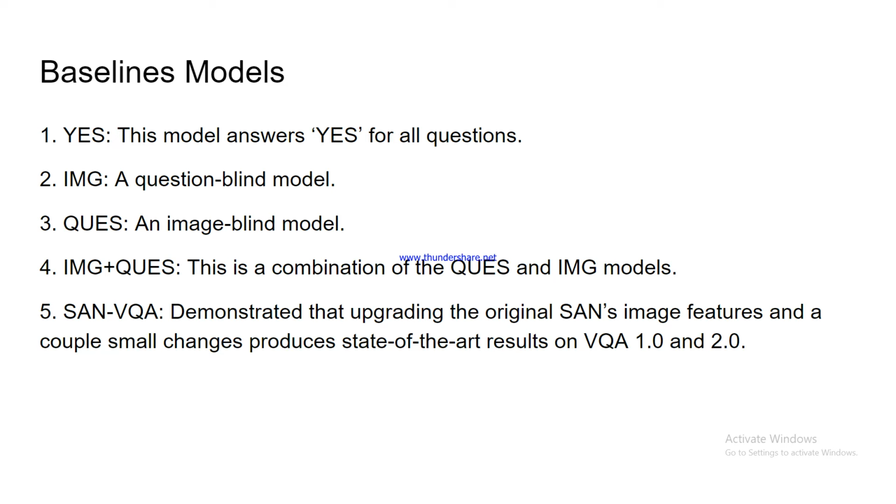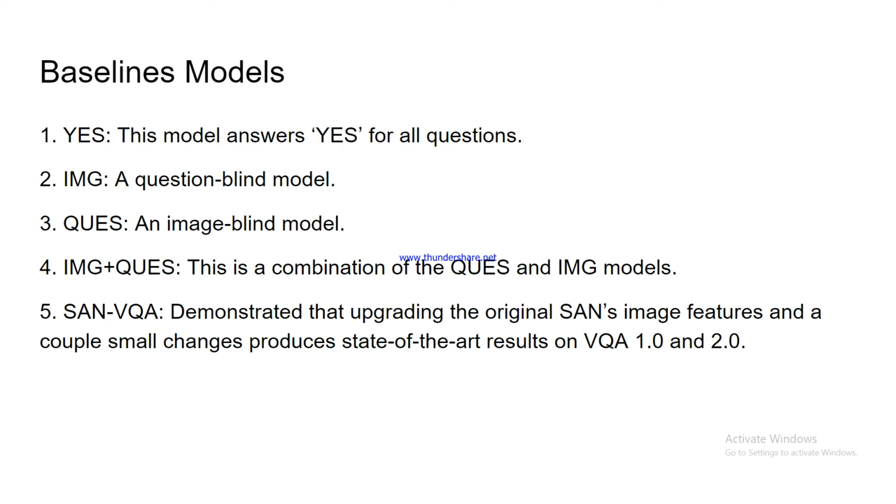We don't need to give the image, we only give the question, and based on the question it will give the answer. For the QUESTION model, an LSTM encoder is used to encode the question. So in all the models, if we give an image, it uses a ResNet model. If a question is given, it uses an LSTM model.